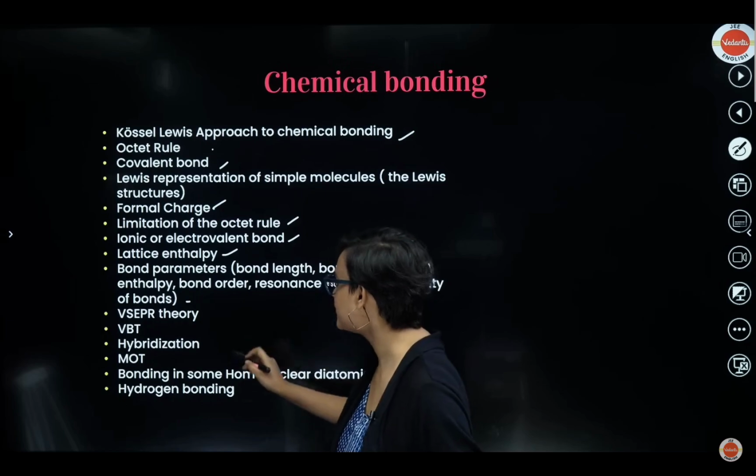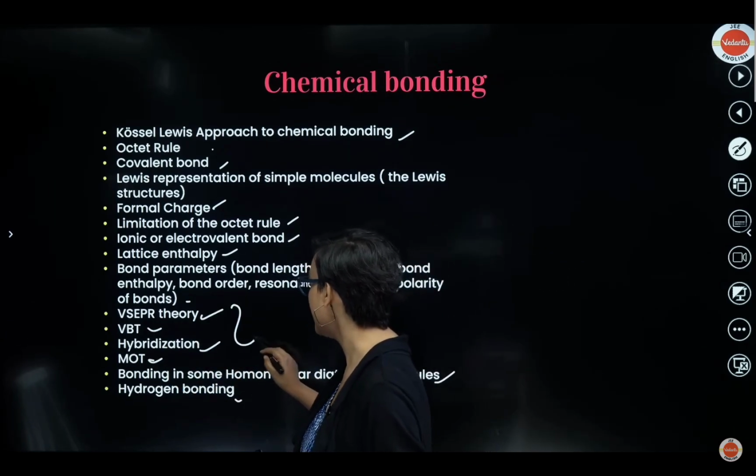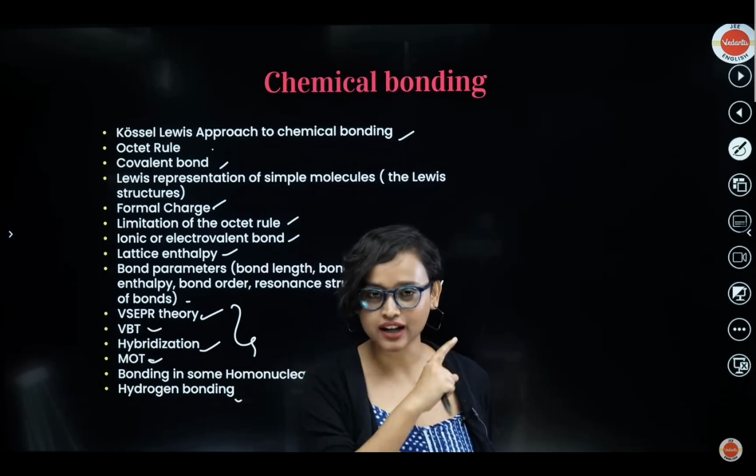So we will have to read about this, and then VSEPR theory, VBT, hybridization, MOT, bonding in some homonuclear diatomic molecules, and hydrogen bonding. These are the main important parts for your JEE Mains and JEE Advanced. So let's take a look at it without much further ado.